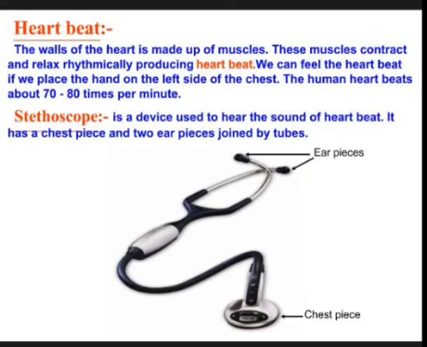Heartbeat. The walls of the heart are made up of muscles. These muscles contract and relax rhythmically, producing heartbeat. We can feel the heartbeat if we place the hand on the left side of the chest. The human heart beats about 70 to 80 times per minute.